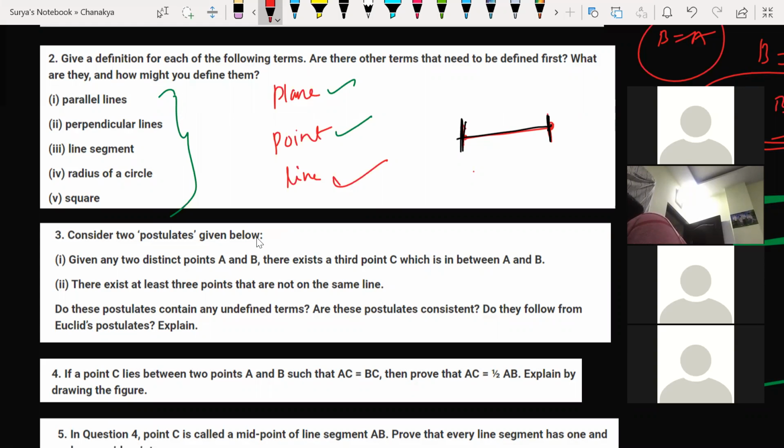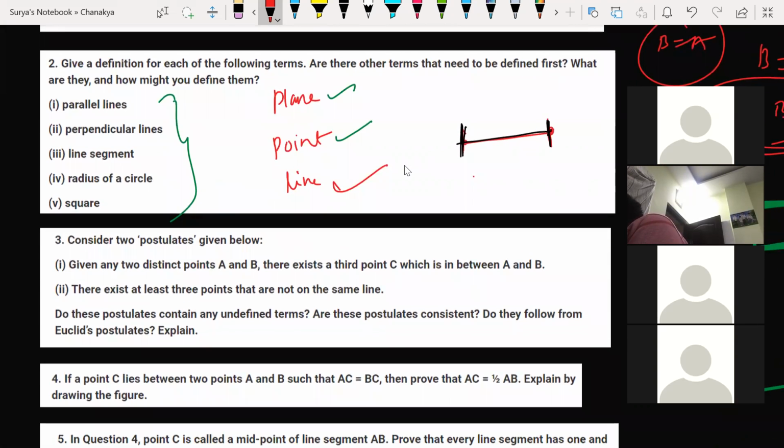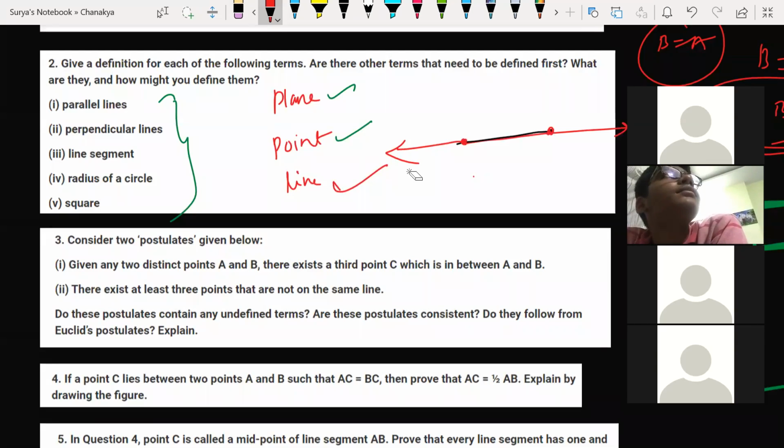Of course. But in the textbook it's given that we can extend them from both sides indefinitely. A terminated line can be extended infinitely on both sides. Yes, it can. That is a true postulate as per Euclid's. Whatever we have, these two endpoints, we can extend indefinitely. We can extend this, but the endpoints in the sense, it cannot.